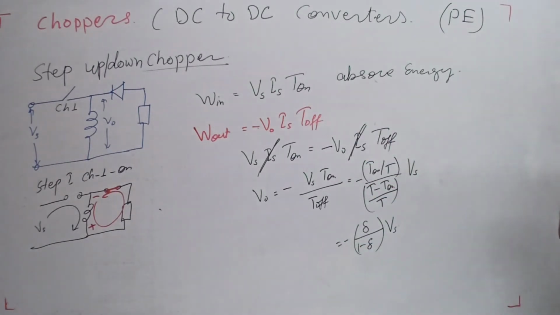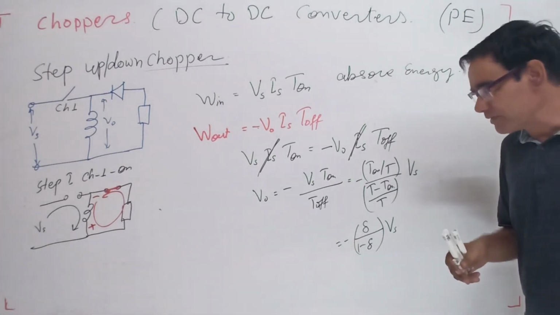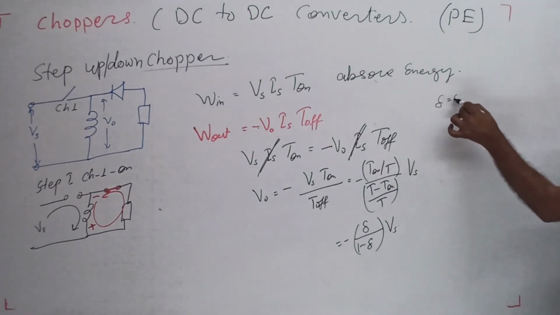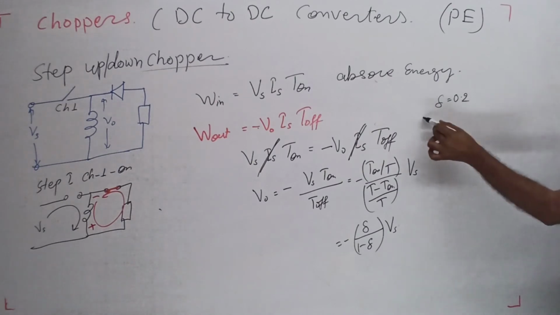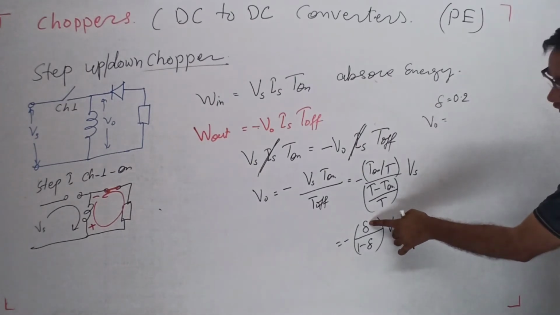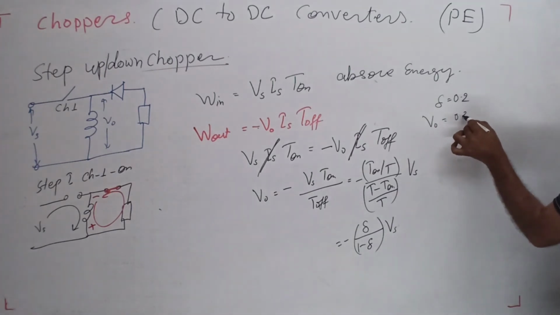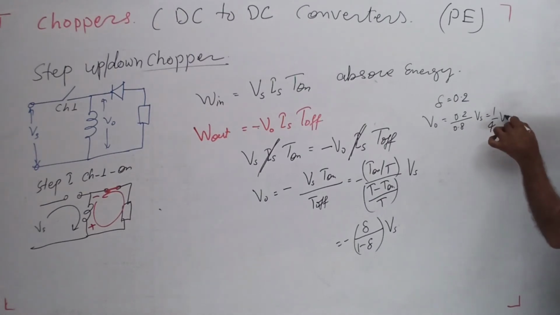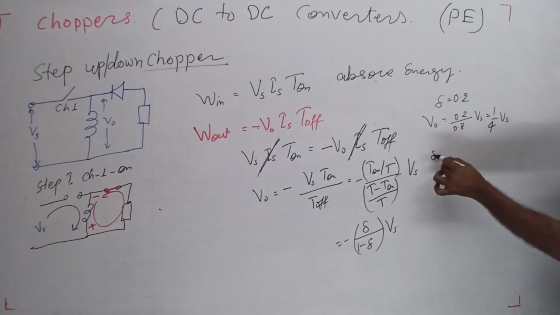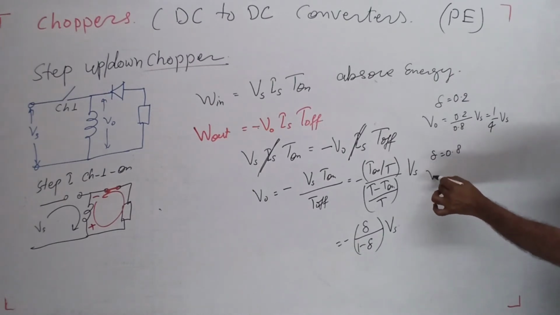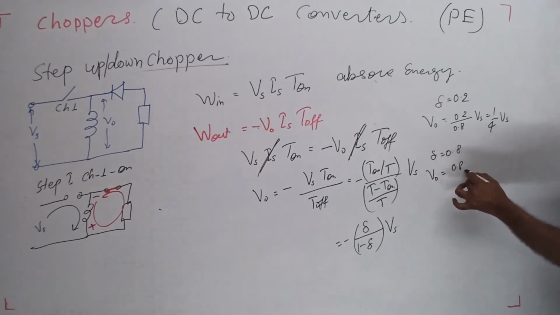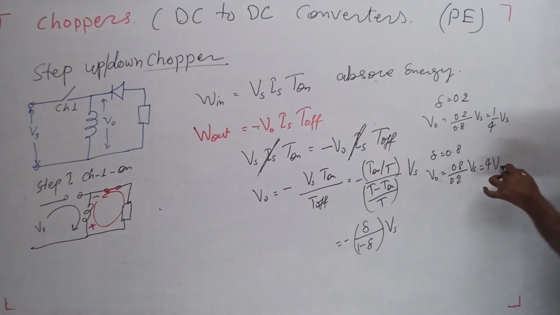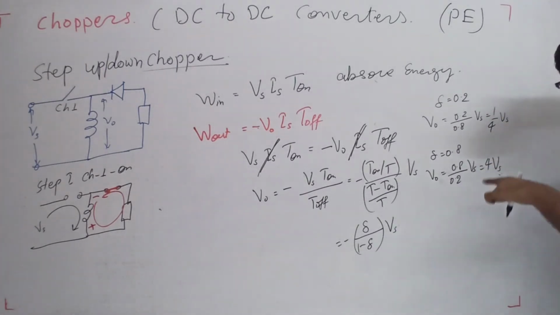So what happens? How can you say it is both step up and step down? When delta is equal to 0.2, the output voltage is 0.2 divided by 0.8 into Vs, which equals 1 by 4 Vs. So it is less voltage. When delta is equal to 0.8, the output voltage is 0.8 divided by 0.2 Vs, that is 4 Vs. So it is 4 times.